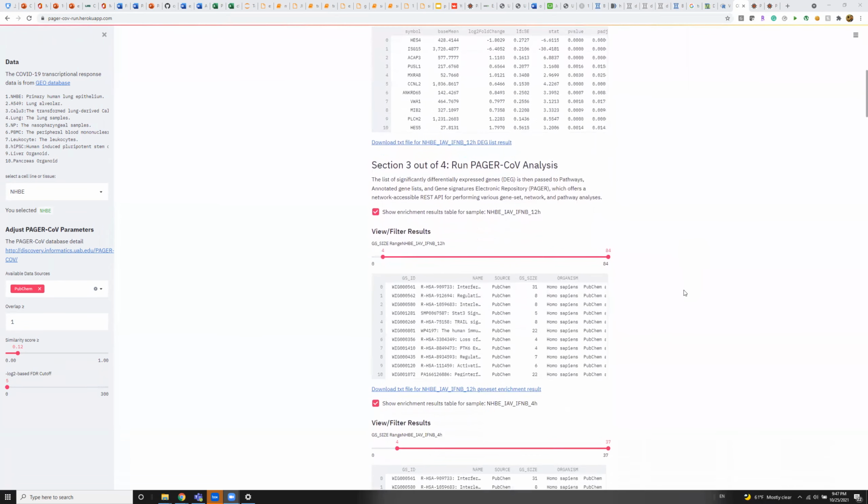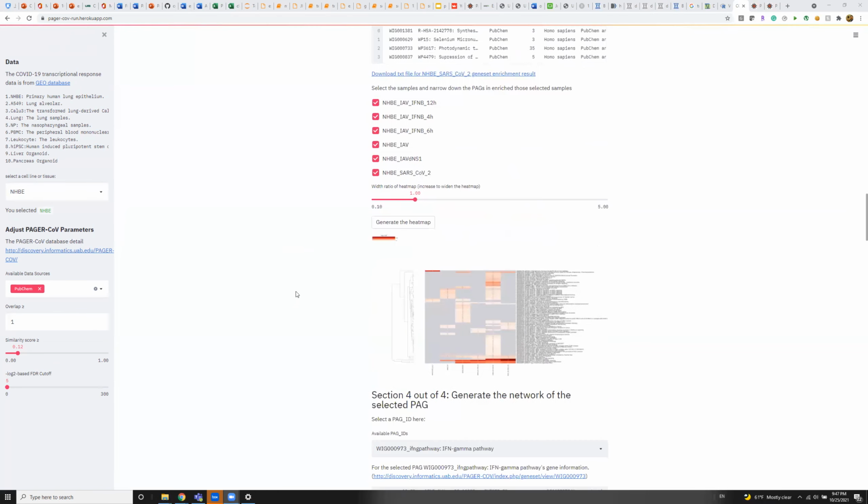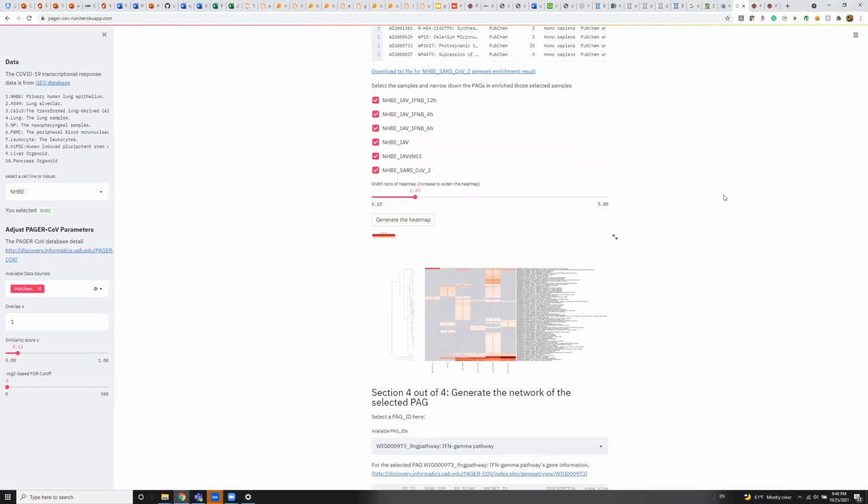In section 3, we have performed the PAGER-CoV Run analysis. We have those 6 different conditions, so therefore we have the 6 enriched PAGs lists here. You can also do adjustment by using the parameters we list on the sidebar. And afterwards, we also provide you a button to generate the overall heat map between the different conditions here. And you can also zoom in to see the detail.